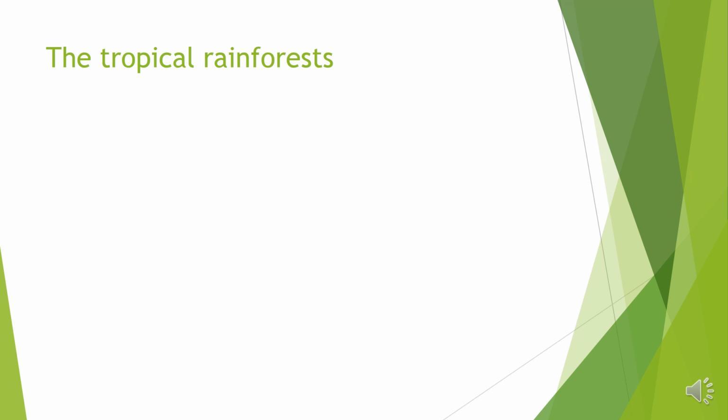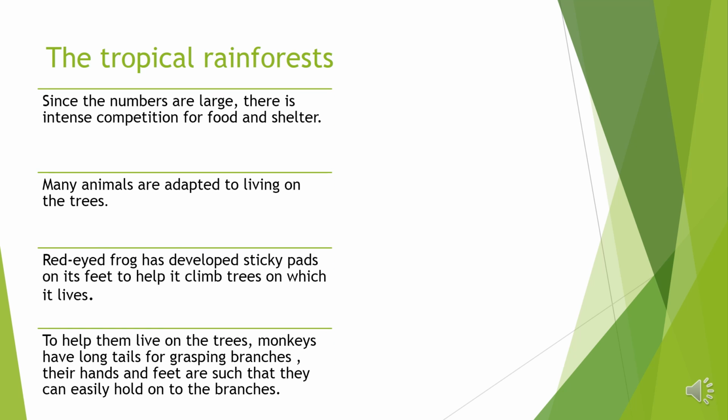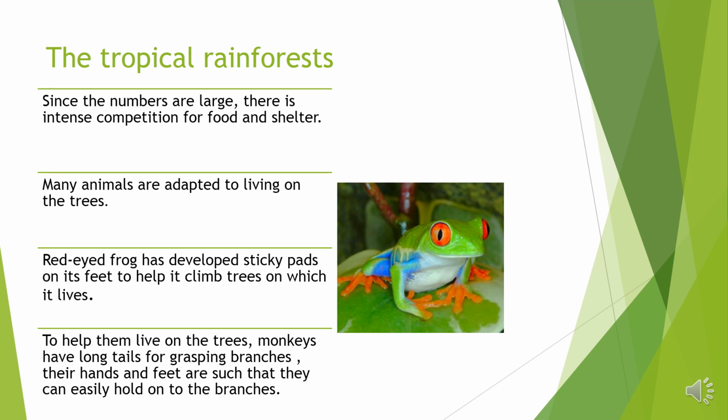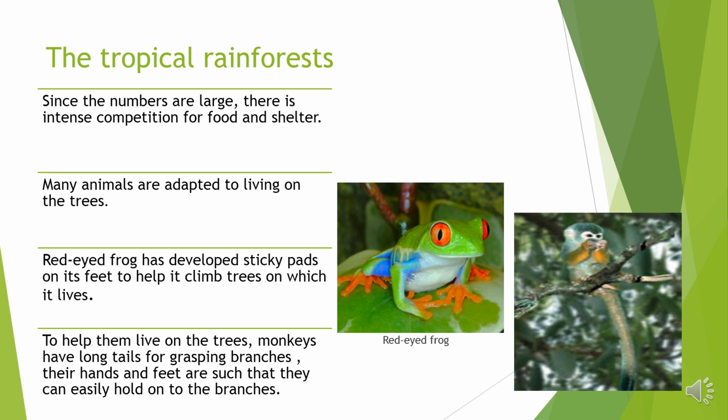The tropical rainforests. Since the numbers are large, there is intense competition for food and shelter. Many animals are adapted to living on the trees. The red-eyed frog develops sticky pads on its feet to help it climb trees on which it lives. To help them live on the trees, monkeys have long tails for grasping branches. Their hands and feet are such that they can easily hold on to the branches.